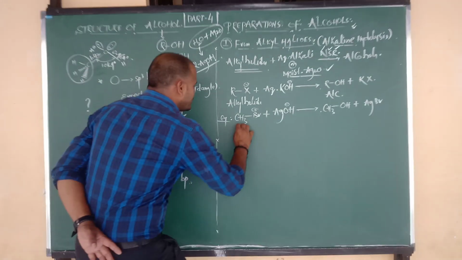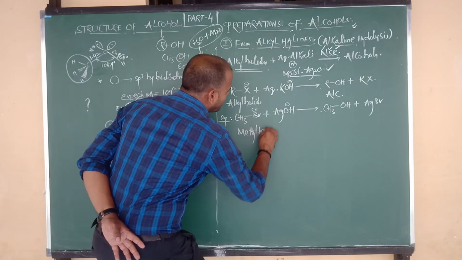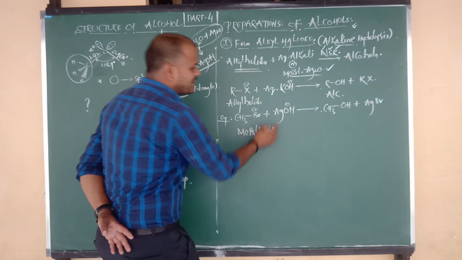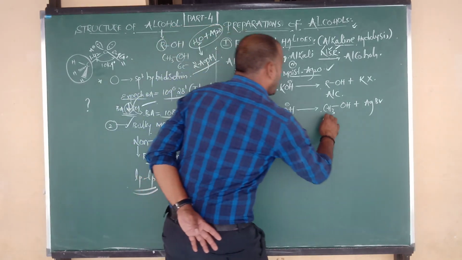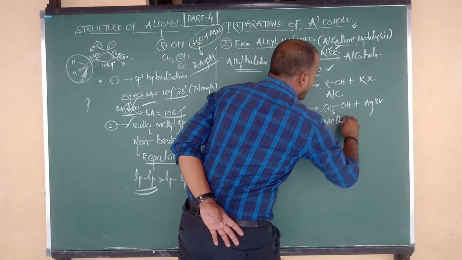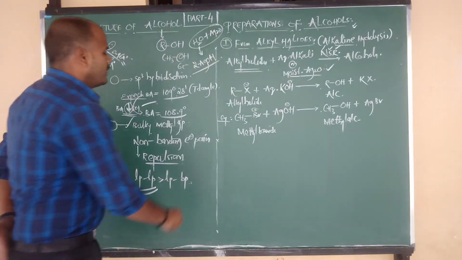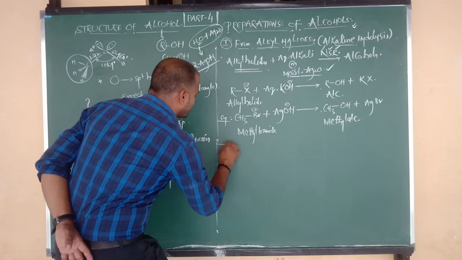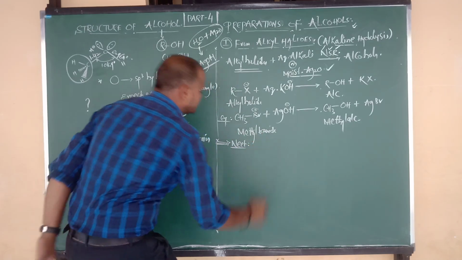So here, what is the reactant? CH3Br. This is methyl bromide. On reaction with moist silver oxide, whose formula is AgOH, it gives the product methyl alcohol, or we can say methanol. Okay, next, from this reaction I want to say one important point that is very useful from the NEET point of view. Let us see what that point is.